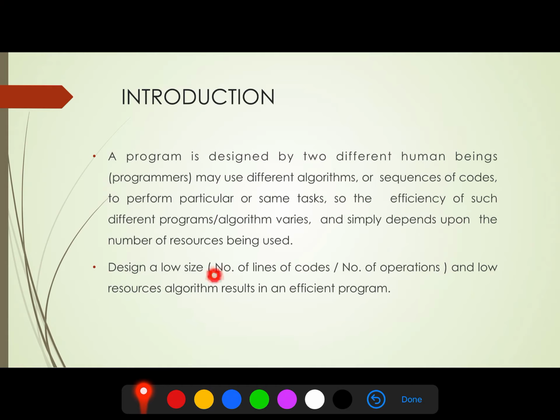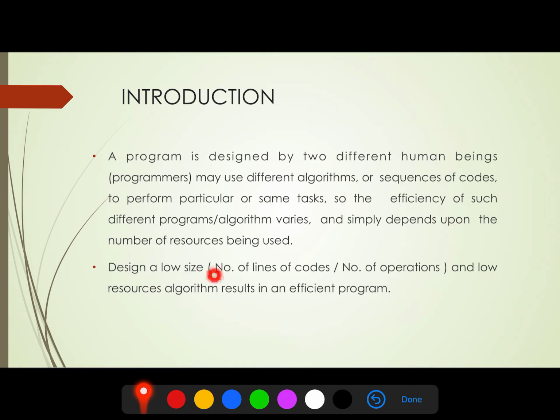There is another aspect. When a program is designed by two different programmers, they may use different algos or different styles of programming to achieve the same task. So the efficiency of such programs may also vary, and it depends upon the number of resources and the number of lines of code they use.